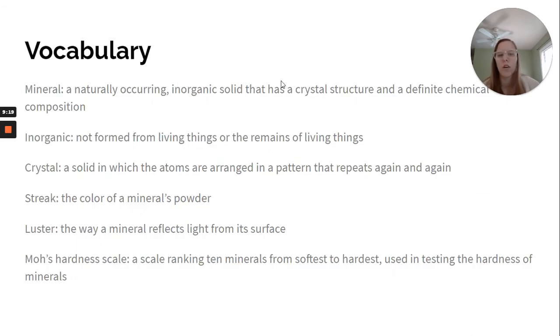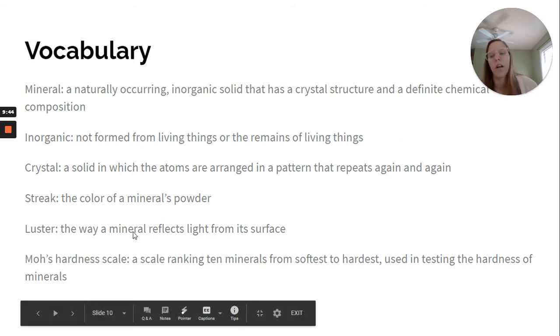All right, so we'll go through our vocab words. Mineral is a naturally occurring inorganic solid that has a crystal structure and a definite chemical composition. Inorganic means not formed from living things or the remains of living things. A crystal is a solid in which the atoms are arranged in a pattern that repeats again and again. Streak, the color of a mineral's powder. Luster, the way a mineral reflects light from its surface.